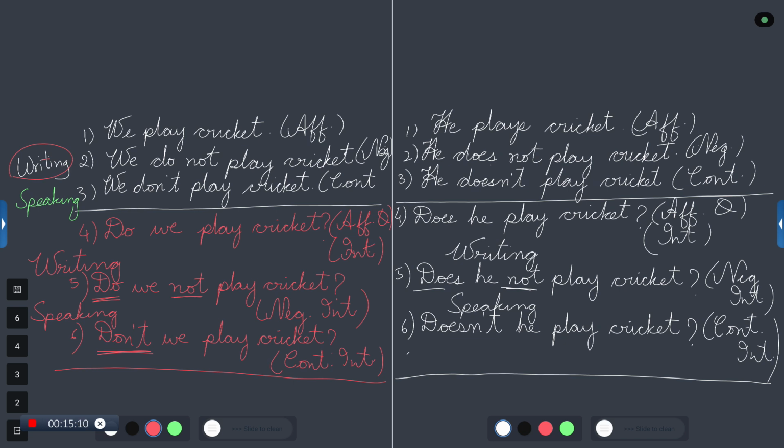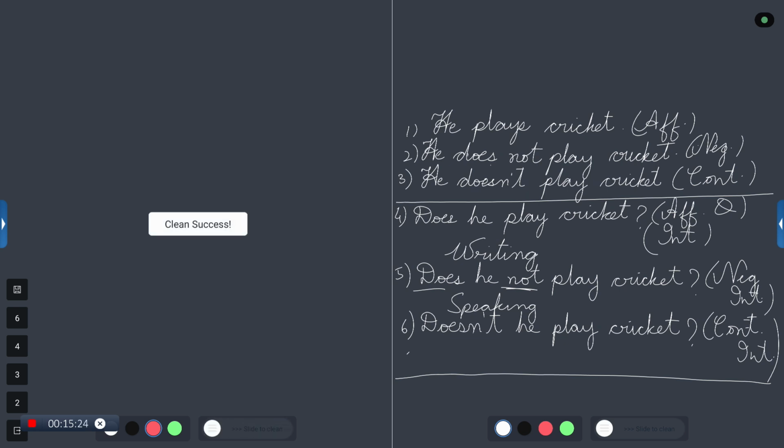Now let me take another page so that I'll be able to slide it and see if it will go. Yes, it has gone. Clean success. Oh God, it's clean. Suppose I want it back, I can't get it back. It's all right. So let me clean even this part also.